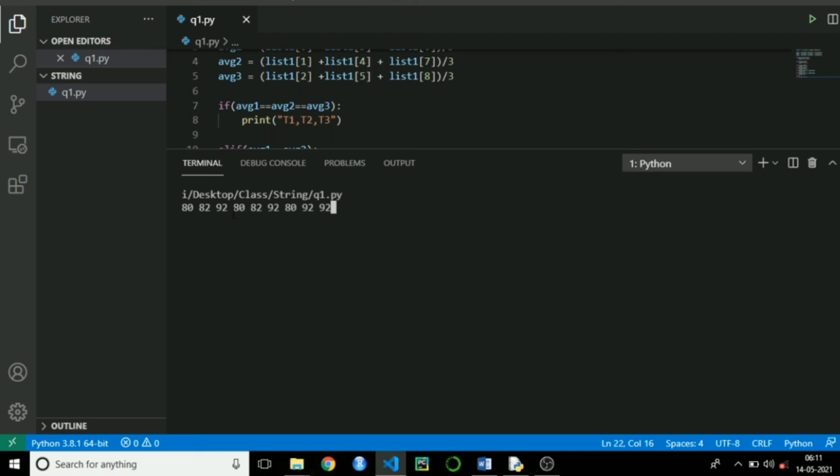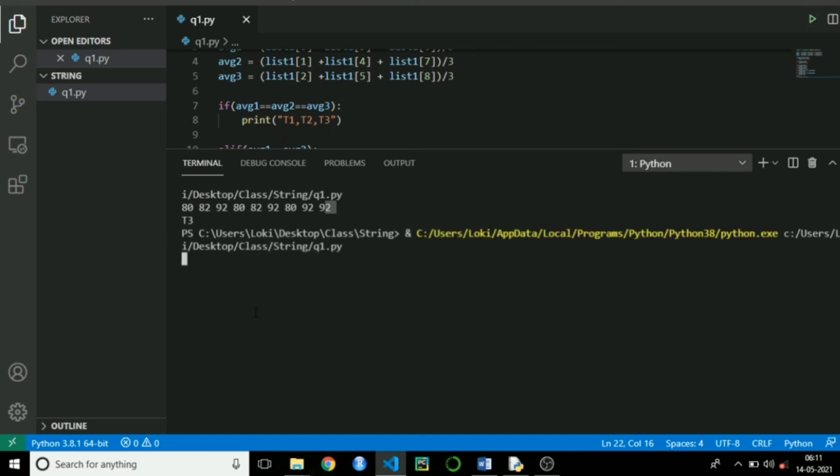Here I have given maximum oxygen level for the third trainee, that's why it's going to print T3 here. See, it's printing T3. What if all the candidates have same oxygen level? Let's check for that case also. If all the candidates have same oxygen level, then it's printing T1, T2, T3.